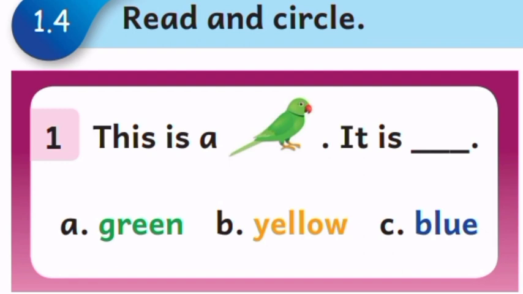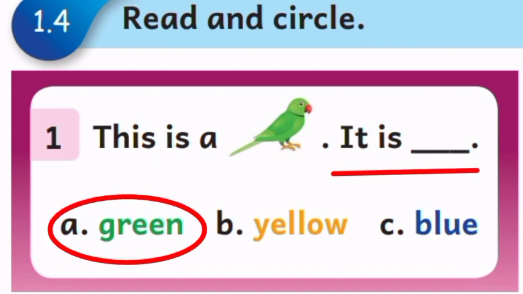Read and circle. This is a parrot. It is, what color is it? Yes, green. So circle the word green.